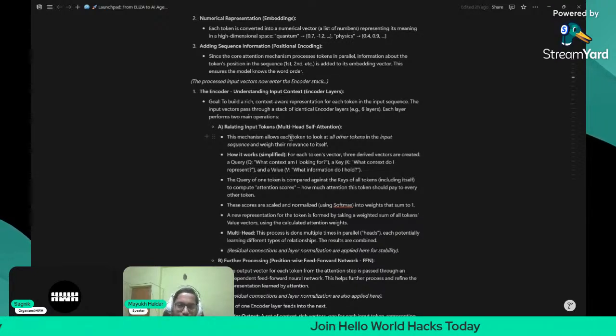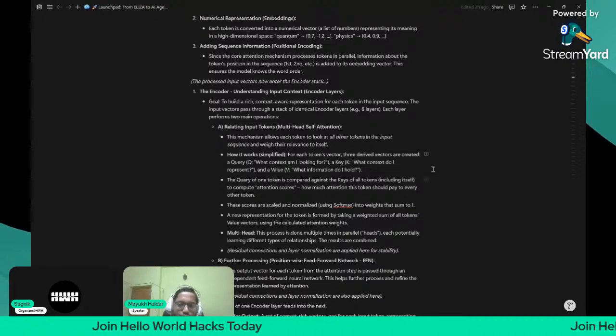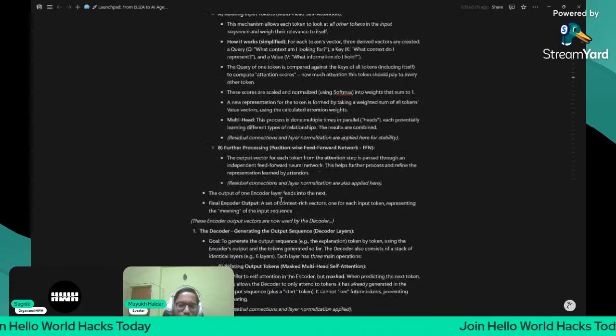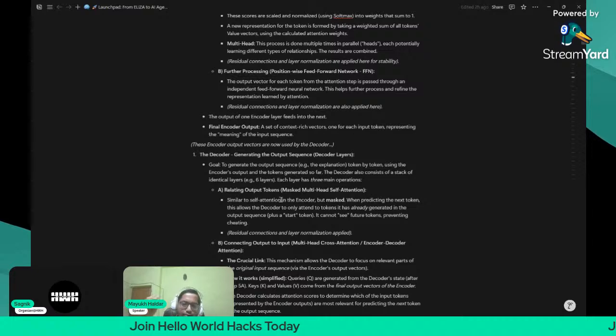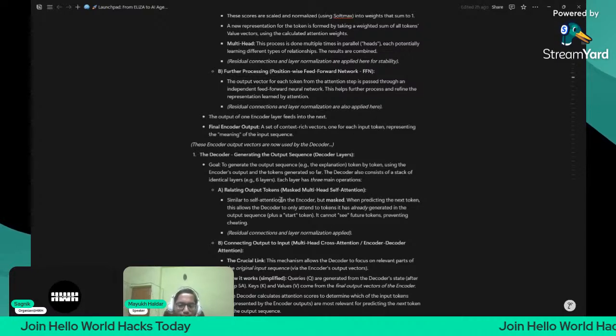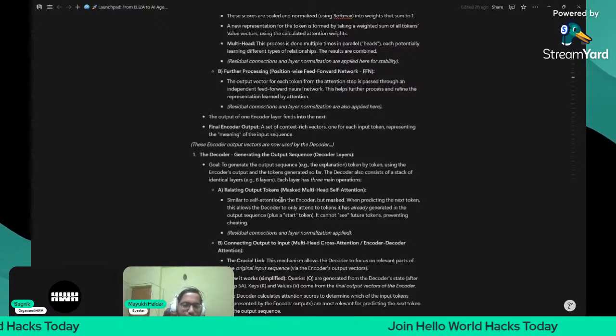Q is the query vector, k is the key vector, and v is the value vector. These vectors will then be passed to the decoder part, and the decoder will try to generate the next token. If you want to classify, you will always use encoder based architecture, and if you want to predict or generate, you will always use decoder based architecture.